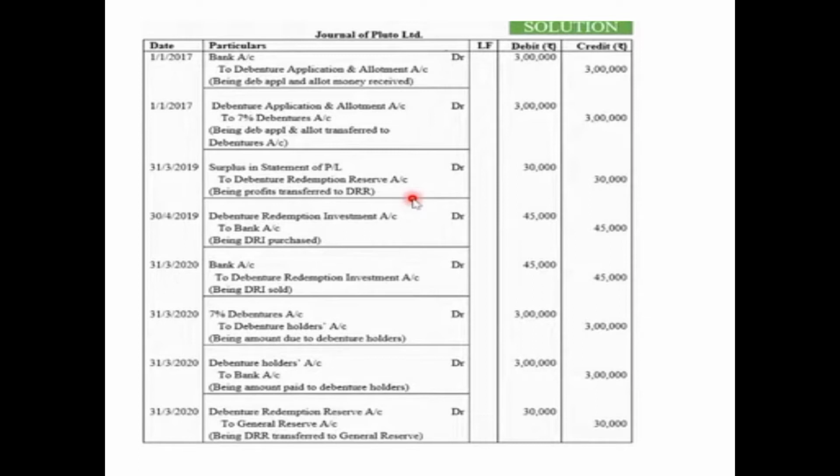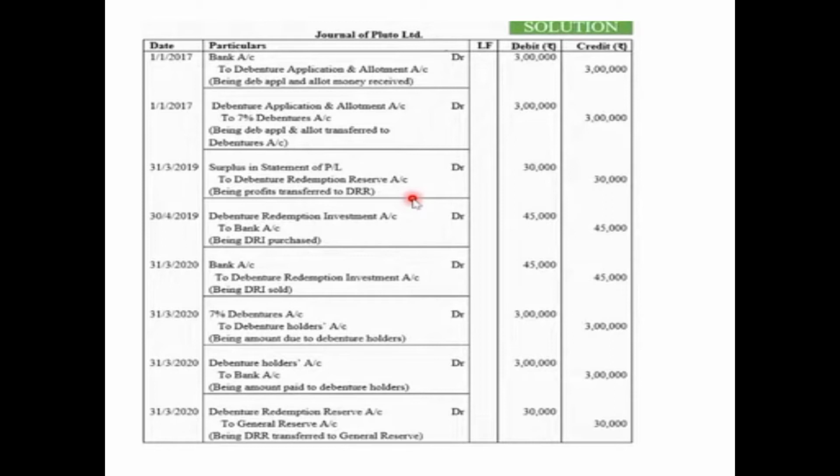Soon after passing the due entry, we will pass the repayment entry on 31st March 2020, that is on the date of redemption, that is debenture holders account debited. Then the account needs to be closed now, 3 lakh to bank account 3 lakh. Are all the entries related to the redemption and everything passed?